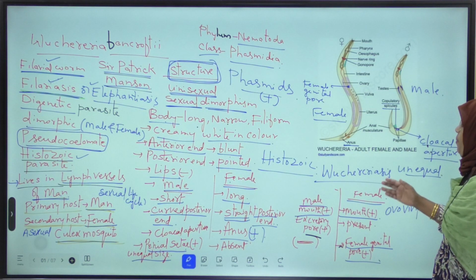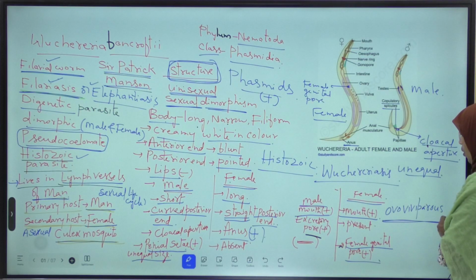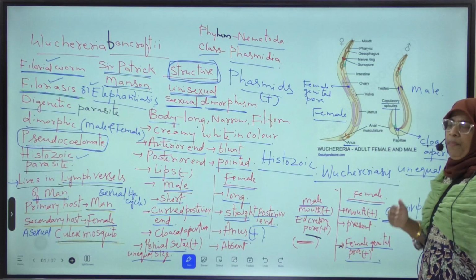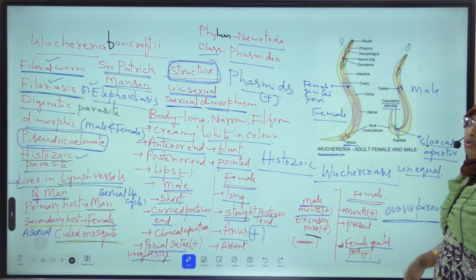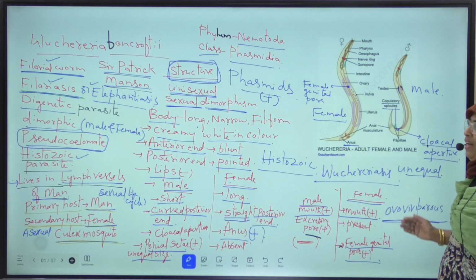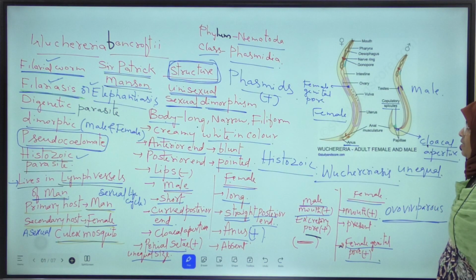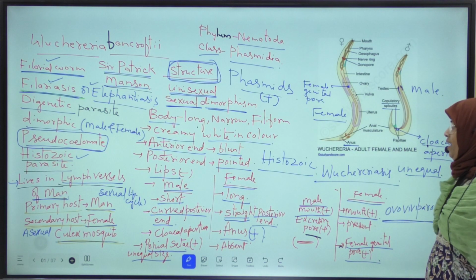Okay. Next, female filarial worm is ovoviviparous. Ovoviviparous means they lay eggs and give birth to young ones. So, female filarial worms are described as ovoviviparous. These are the differences between the male and female filarial worms.